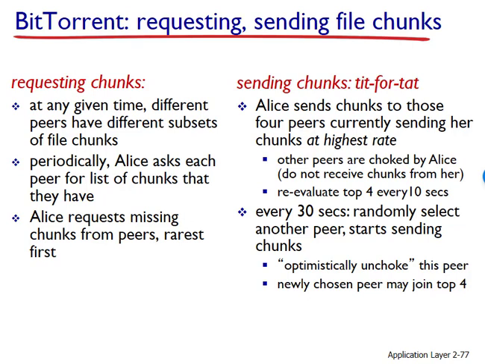If the 2 peers are satisfied with the trading, they will put each other at the top of their 4 lists and continue trading with each other until one of the peers finds a better partner. The effect is that peers capable of uploading at compatible rates tend to find each other. The random neighbor selection also allows new peers to get chunks so that they can have something to trade. All other neighboring peers besides these 5 peers, the 4 top peers and 1 probing peer, are choked. That is, they do not receive any chunks from us.